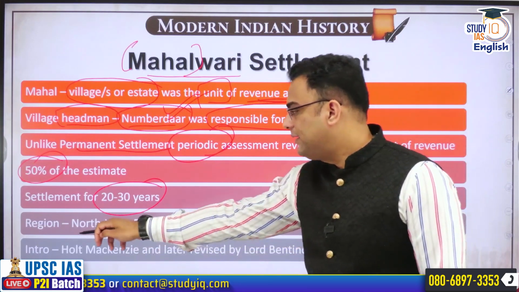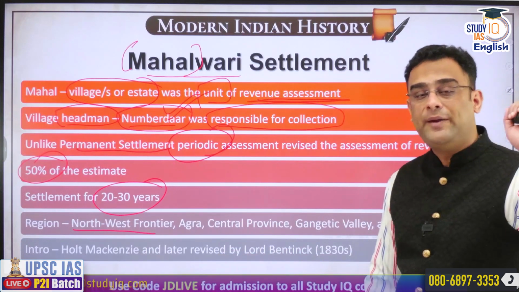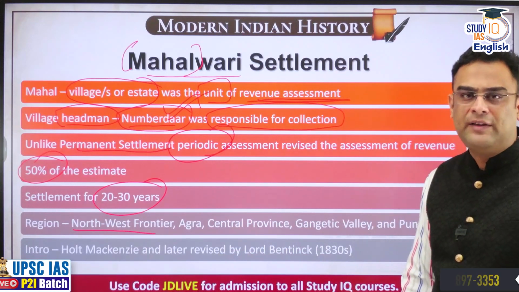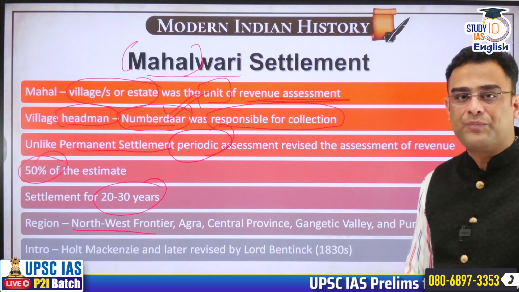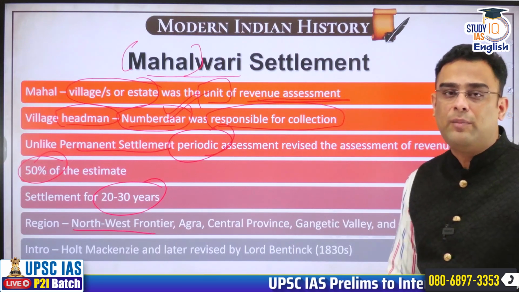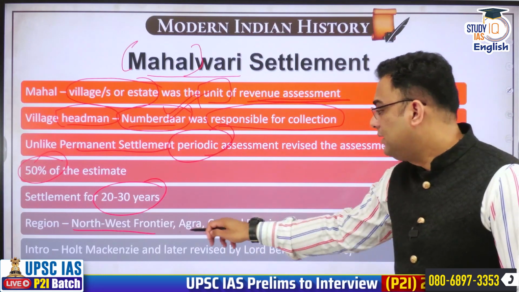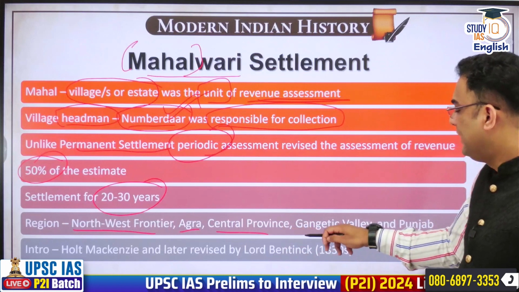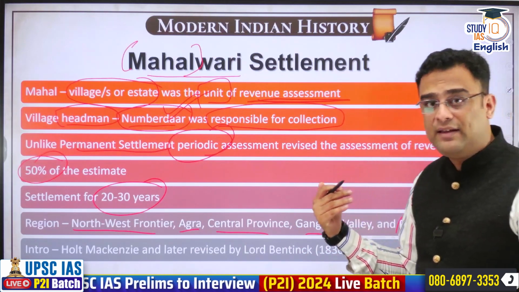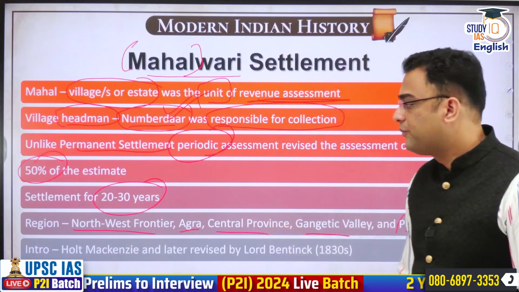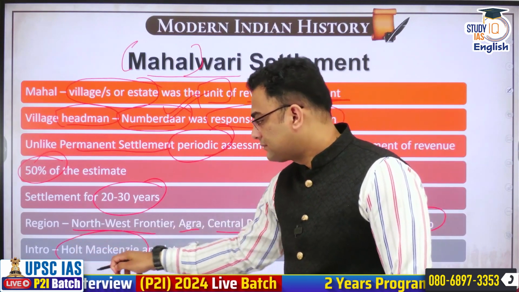Regions where this was implemented included Northwest frontier areas, not NWFP, because till this point the East India Company had not yet taken over Punjab. So it is very much your modern-day Western Uttar Pradesh, Haryana, that area: Agra, Central Province, Gangetic Valley, and some parts of Punjab, Punjab as in below the river Satluj. The introduction of this was done by Holt Mackenzie.